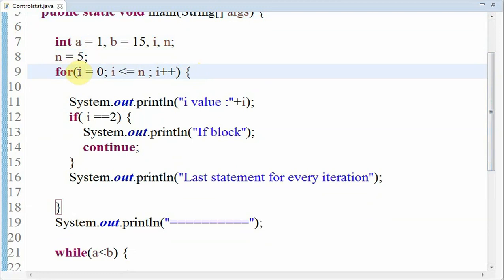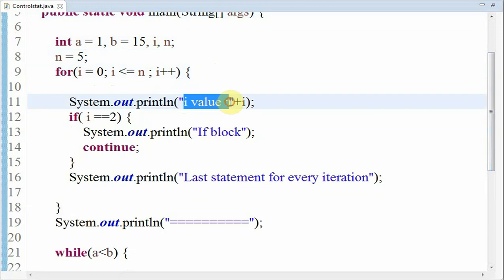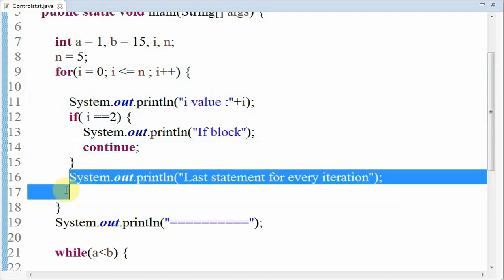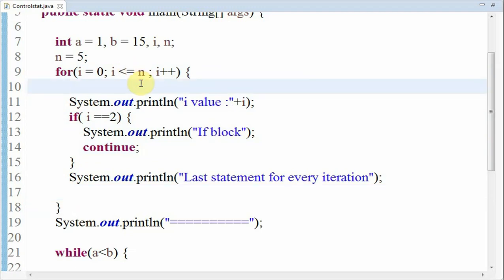This is initialization, then condition, and then increment. I have written System.out.println to print the value of i for every iteration, and then I added a condition. When the value of i is 2, it will check this condition, and if it is true, it enters this block of code and prints "if block" and then the continue statement. The significance of continue is that when the execution comes to this part, it will directly skip the remaining block of code and iterate the next time after incrementing the value.